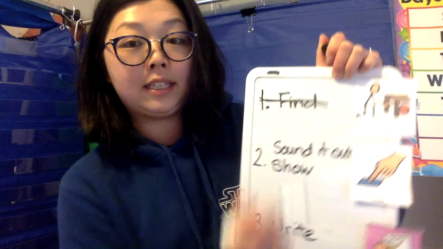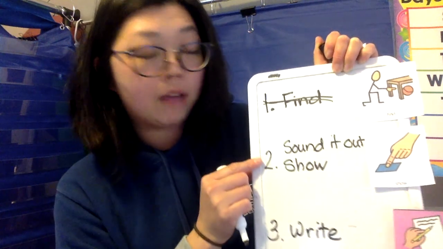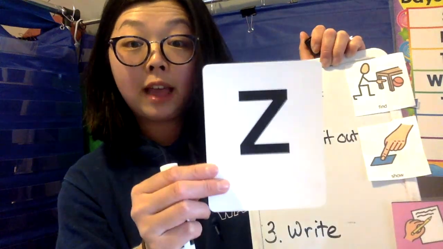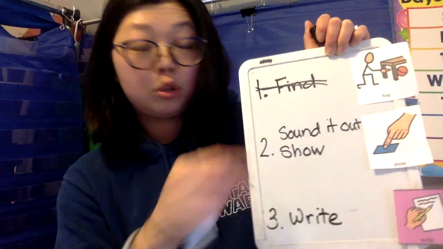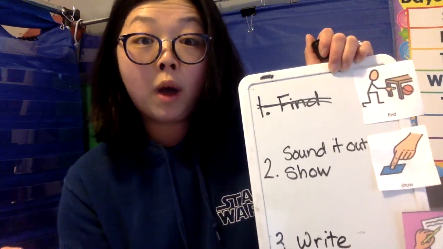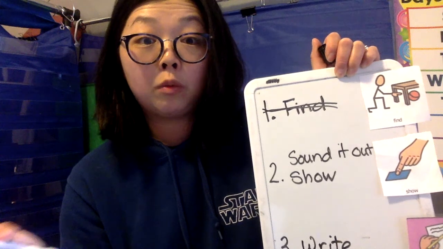Hi, boys and girls. I hope you found a lot of things that start with the Z. I hope you found all the Z's at home. Now we are done with finding the Z's. We are going to sound out the Z, okay? Each letter has its own sound. So we're going to sound it out and we're going to show what things at home start with that sound, okay?